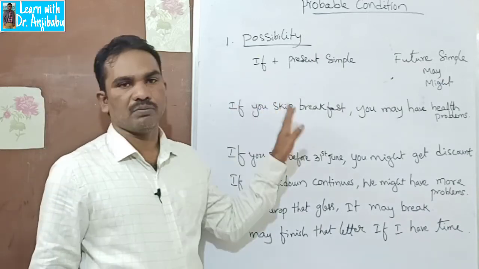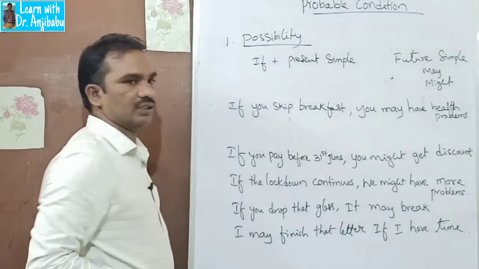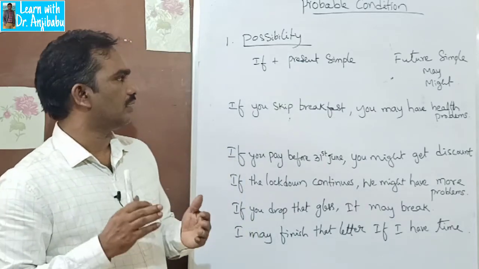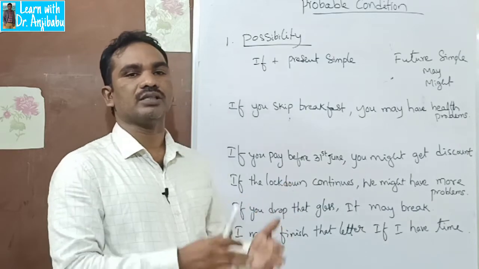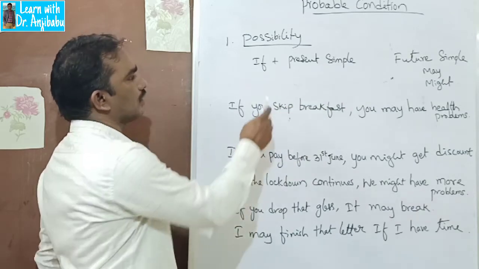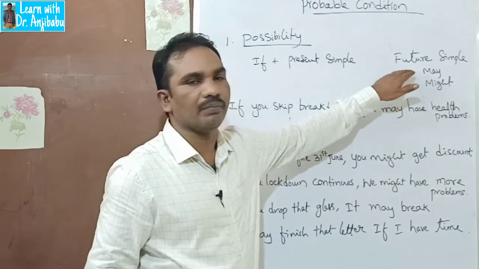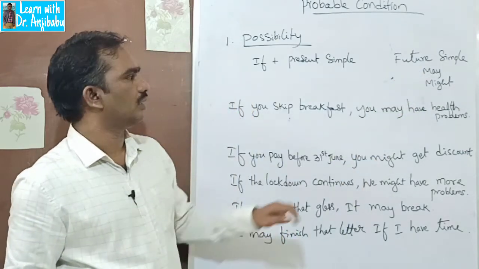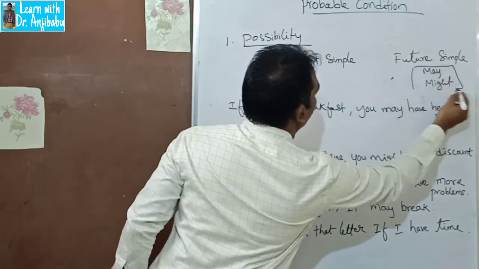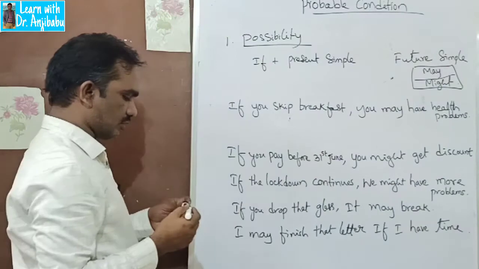You need to remember that possibility means it may happen, that there is a chance it will happen. In the if clause, if plus present simple. In the main clause, future simple, where we use these two words, may or might.